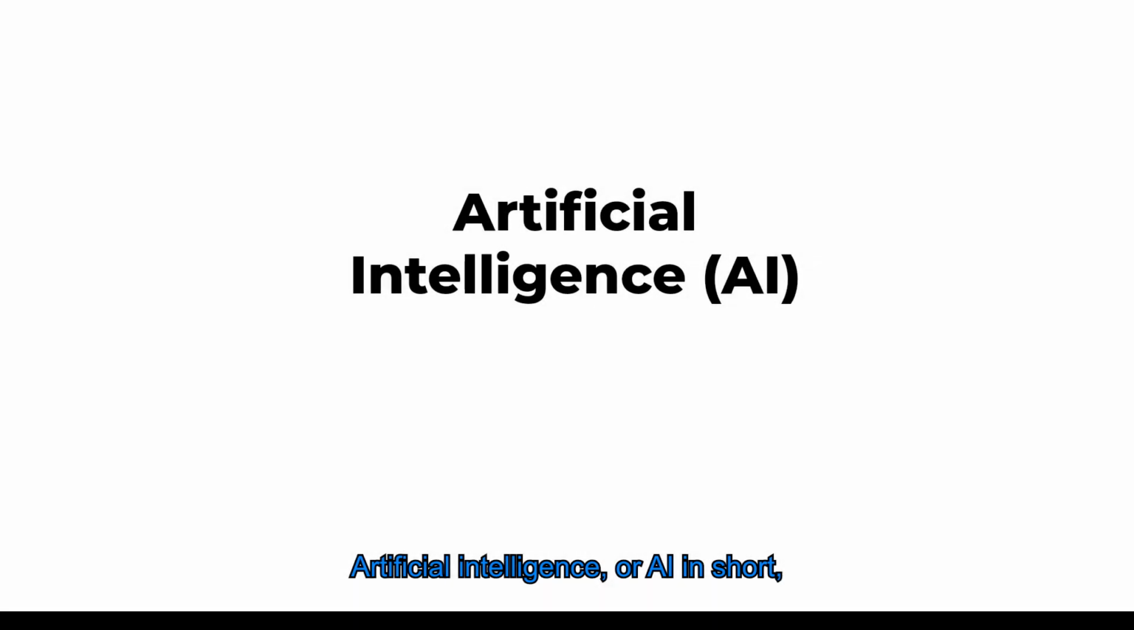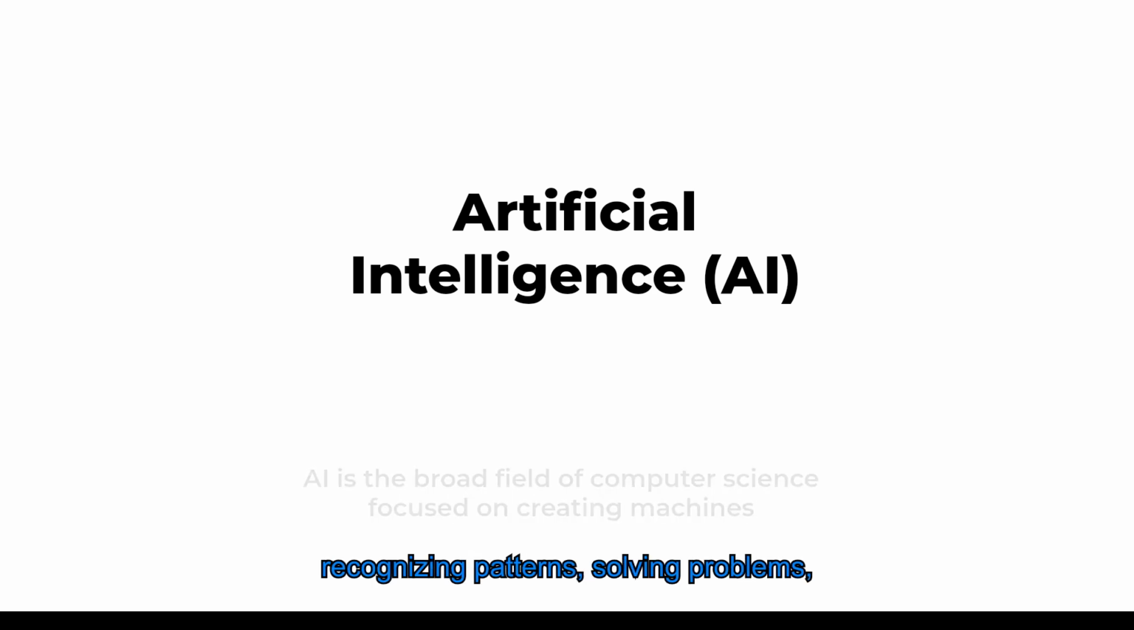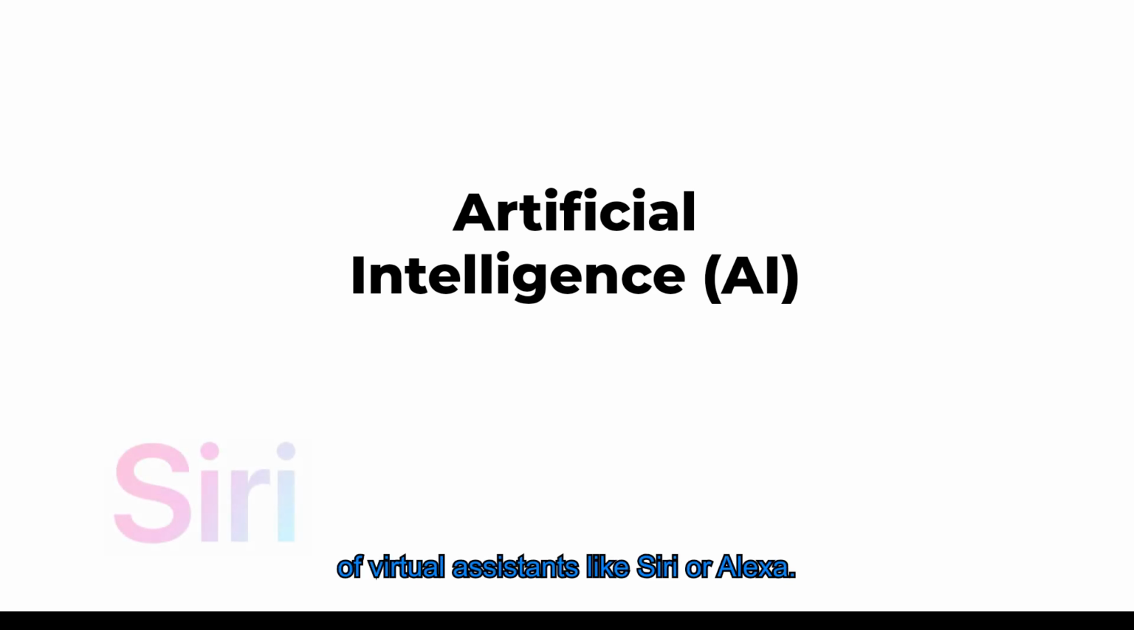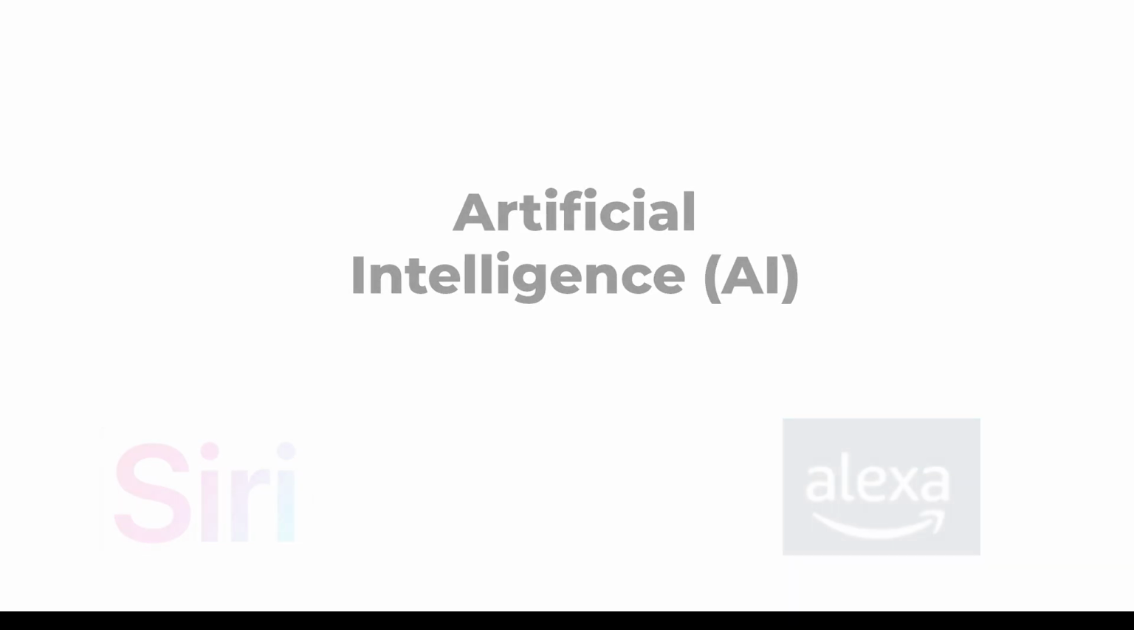Artificial Intelligence, or AI in short. AI is a broad field of computer science focused on creating machines or software that can perform tasks requiring human intelligence. This includes understanding natural language, recognizing patterns, solving problems, and making decisions. For example, think of virtual assistants like Siri or Alexa. They understand your voice commands and respond intelligently, like setting reminders or playing your favorite tunes.